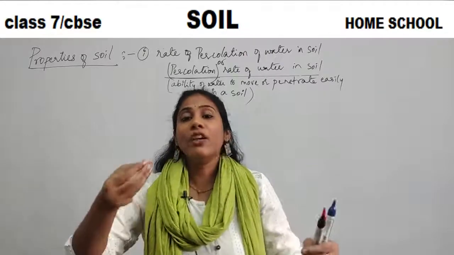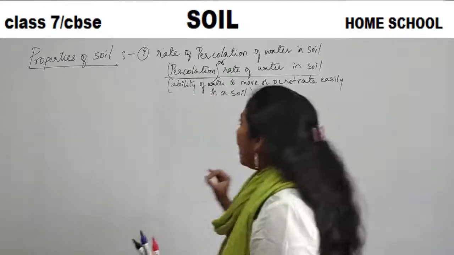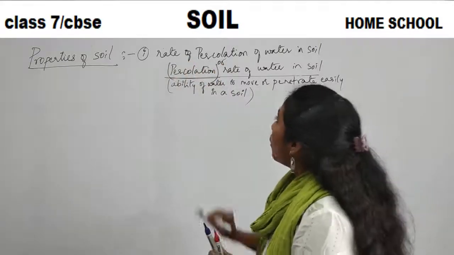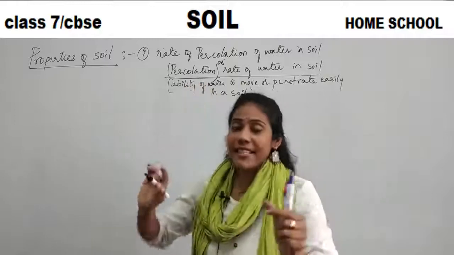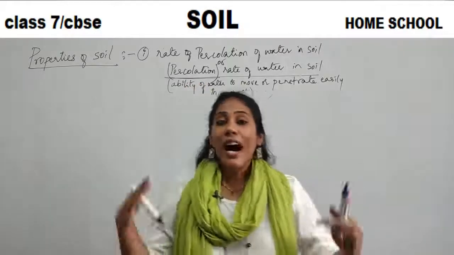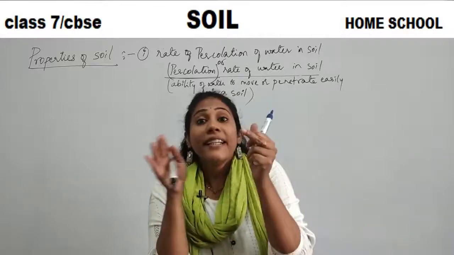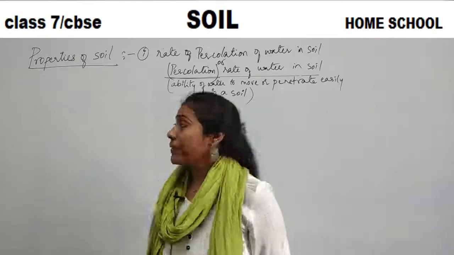That is what we call percolation. So now, what do you mean by rate of percolation or percolation rate? We got to know the meaning of the word percolation. How easily the water can penetrate or move in between the soil particles is called percolation.